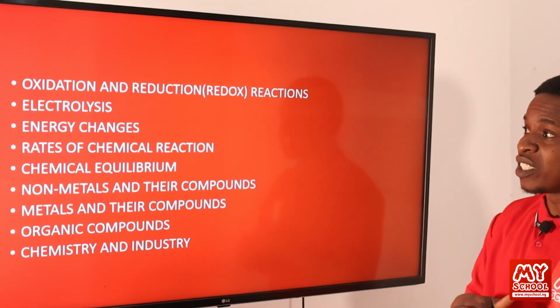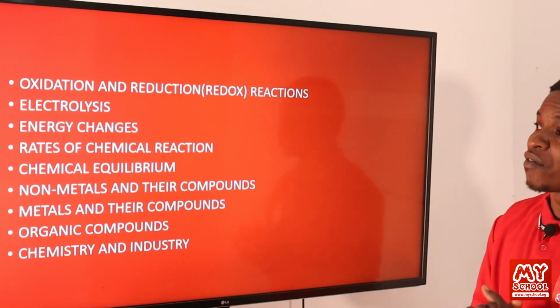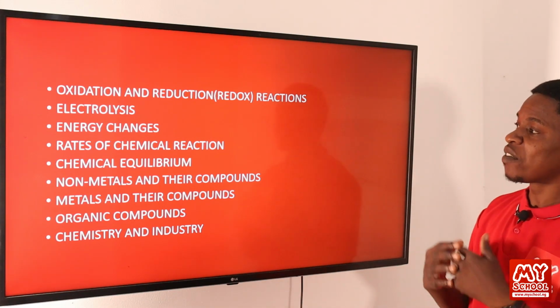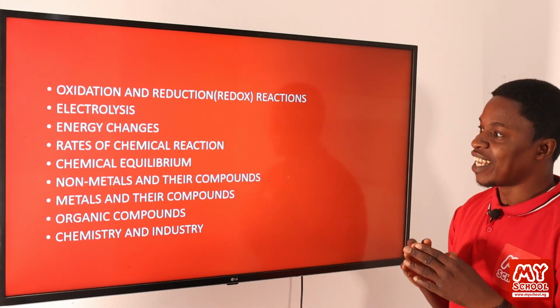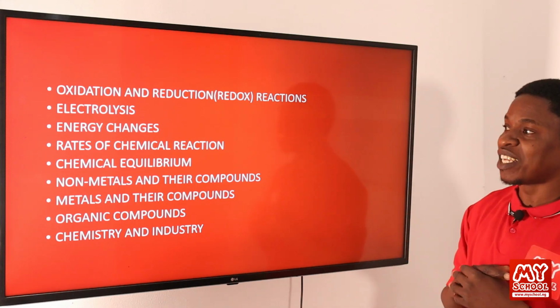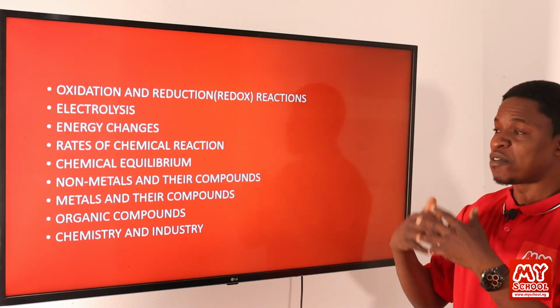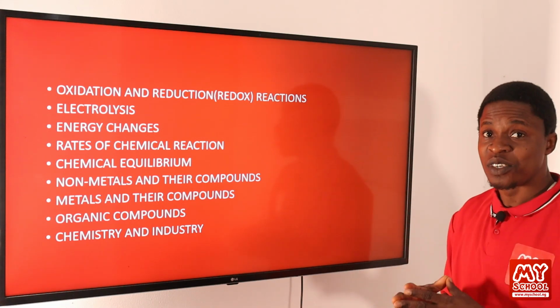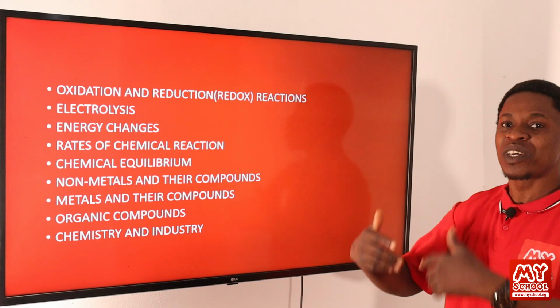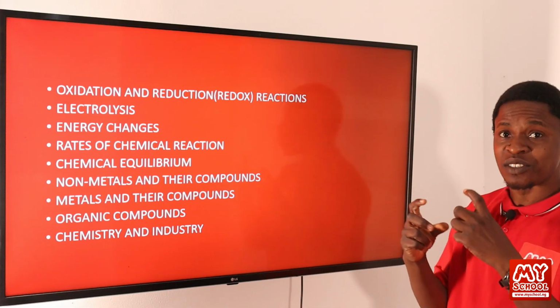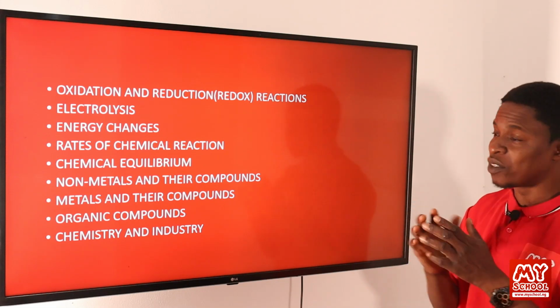We'll be looking at that underneath the energy changes that we have there. Away from that, we look at the next topic, which is rates of chemical reaction. Underneath that, we'll be looking at what the definition of rate of chemical reaction is. How do we define the rate of chemical reaction? What are the ways by which we can measure the rate of chemical reaction? And then we also look at some calculations underneath that, just a light one anyway.